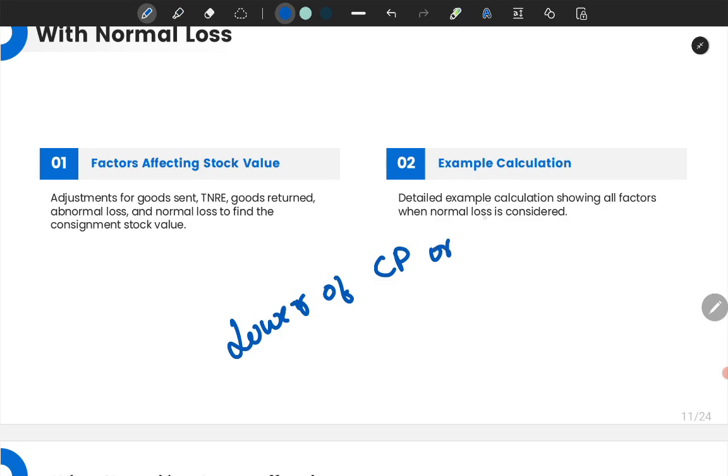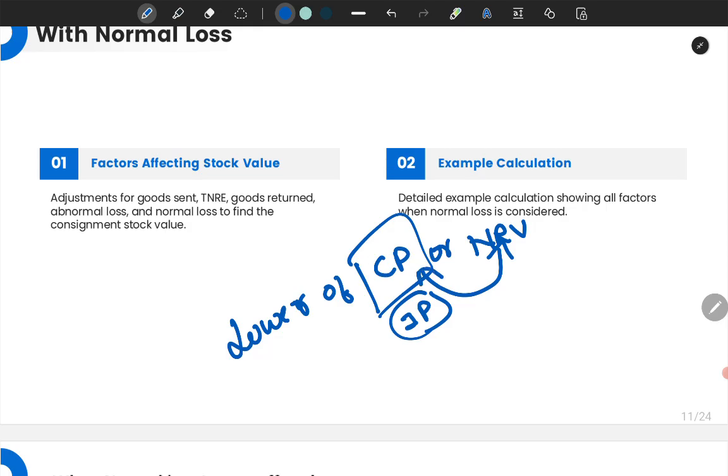cost price or net realizable value. Now we will be determining the cost price here. In the exam they usually ask us to find the cost price of the closing stock, or the invoice price of the closing stock, but here we use the cost price. Once we find the cost price, that has to be compared with the NRV. Whichever is less will be considered the value of closing stock.